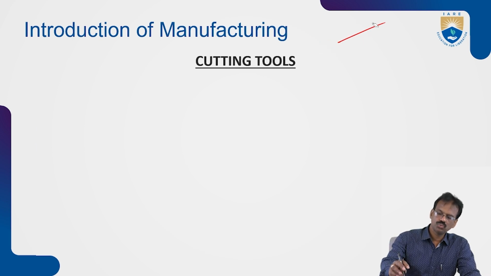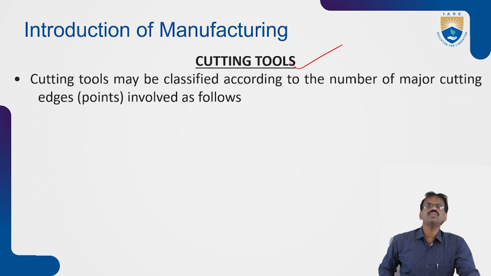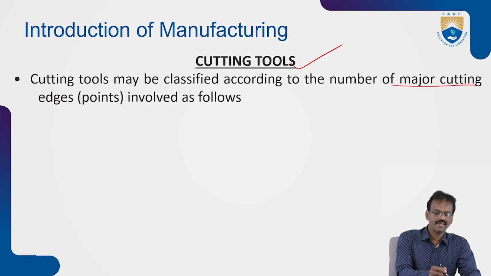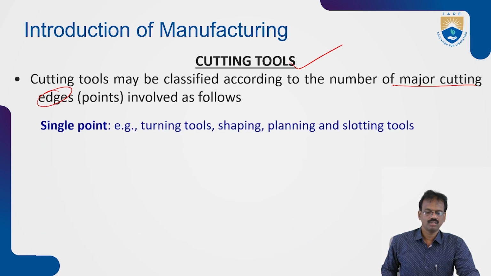Next are the cutting tools. Choosing the tool is very important. There are two or three types of cutting tools. Cutting tools may be classified according to the number of major cutting edges. That is very important. So you can have a single point cutting tool, a double point cutting tool, or multi point cutting tools.